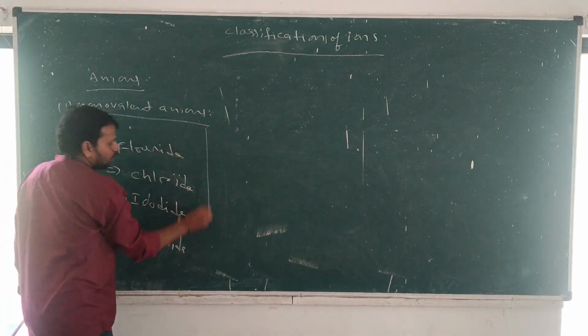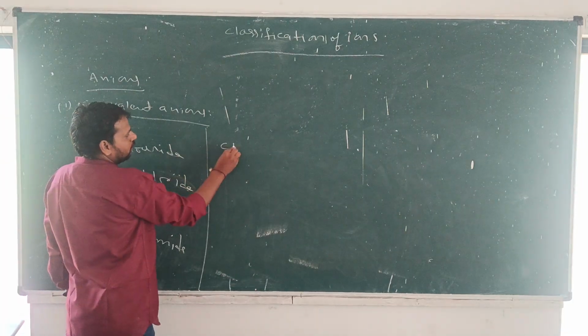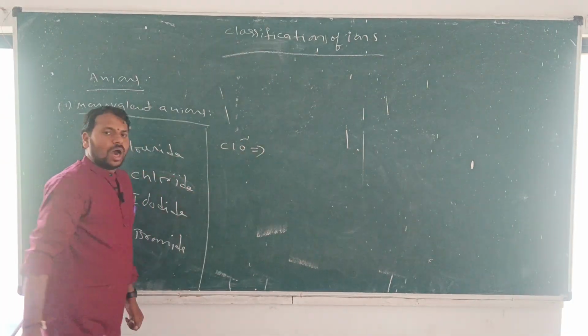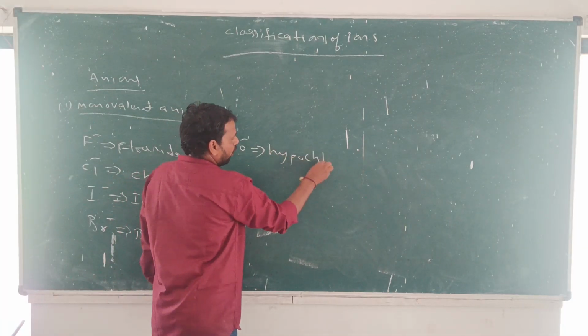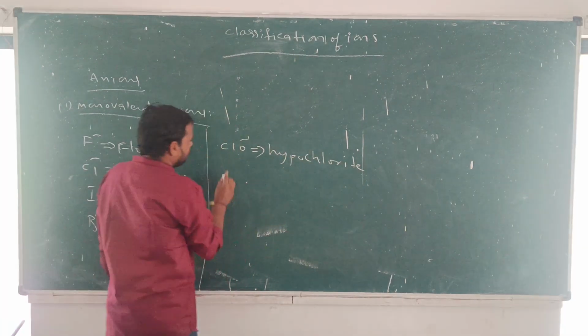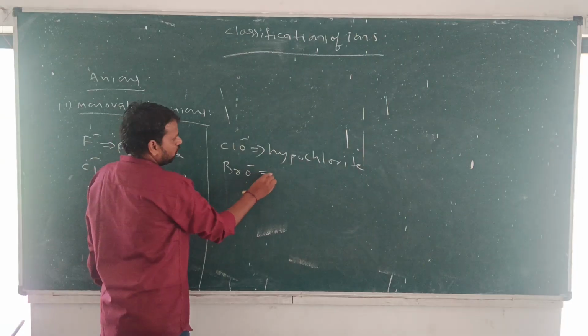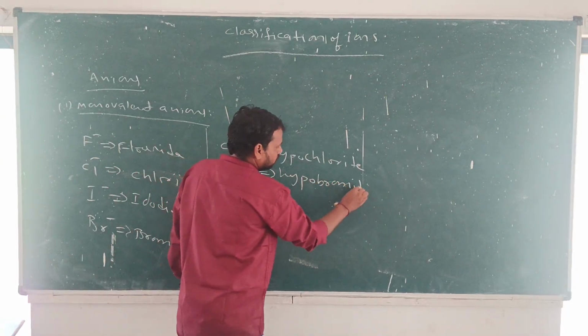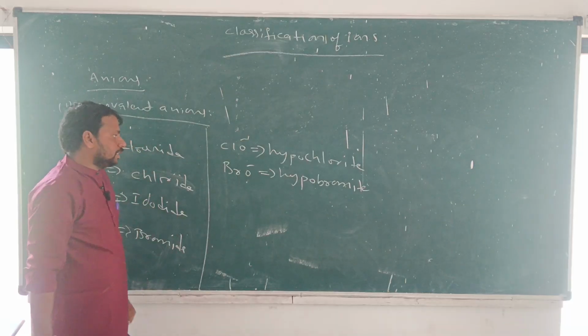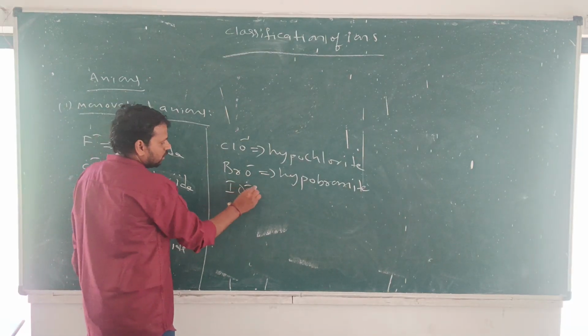Next, ClO minus is said to be hypochlorite. BrO minus is said to be hypobromite. IO minus is said to be hypoiodite.